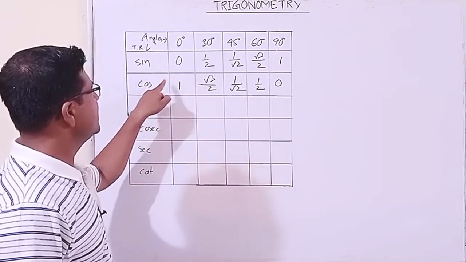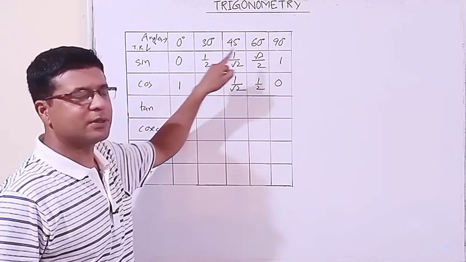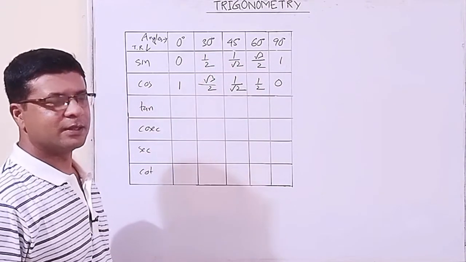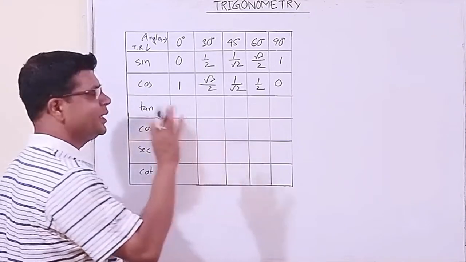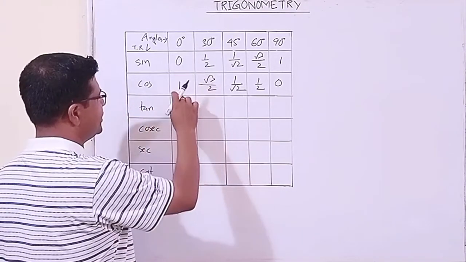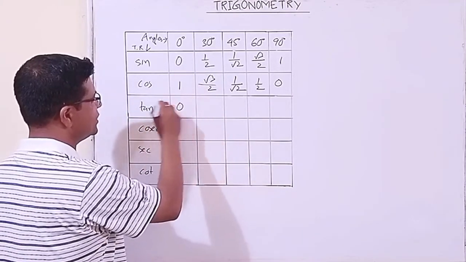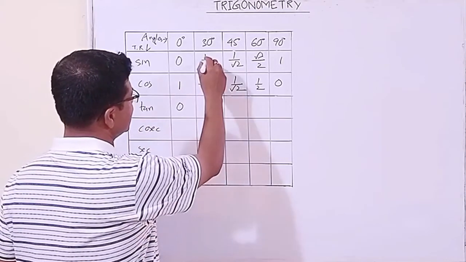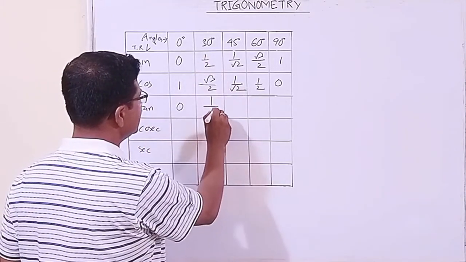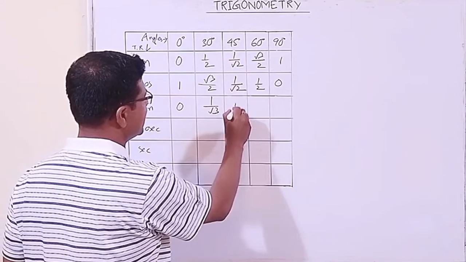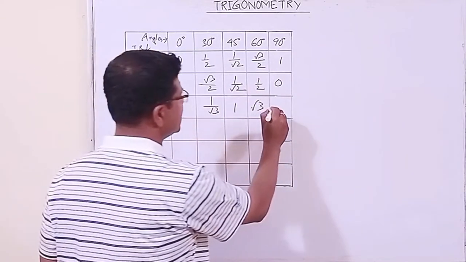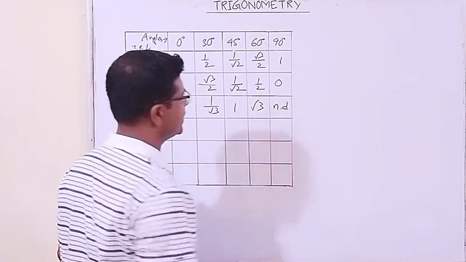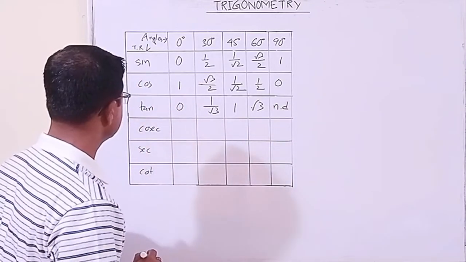The cos table we have to write in the reverse order of sine. Then for this one, in many ways we can fill it up. Either you divide it, 0 by 1 is how much? 0. Then this by this is 1 by root 3, this by this they will get cancelled, 1, it is root 3, 1 by 0, it is not defined. ND means not defined, undefined.